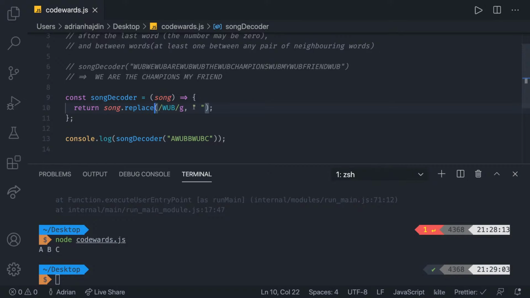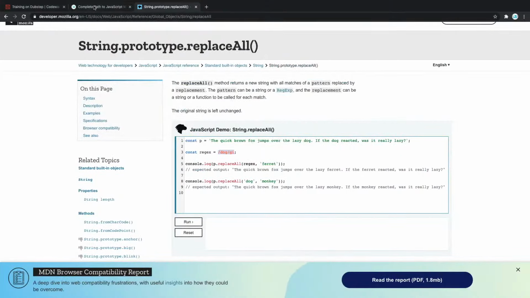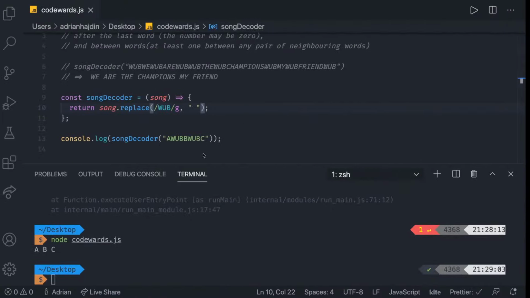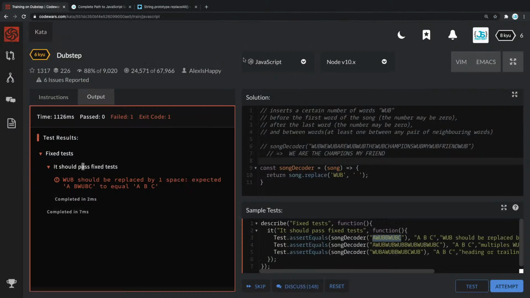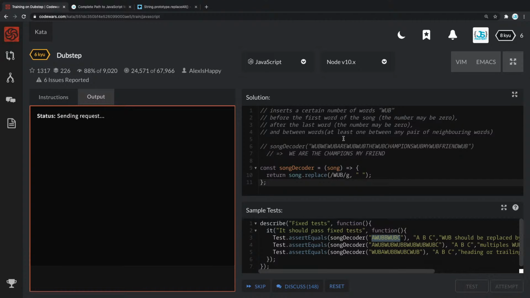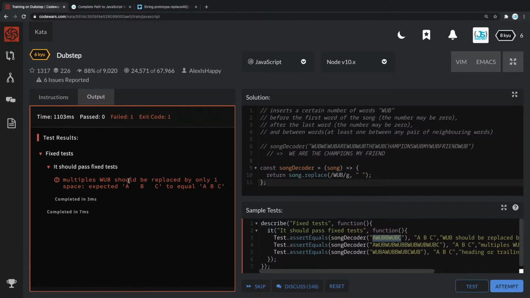And I see you guys in the comments, someone was saying that, so that was great. Wobg, and now let's try with something different in here. Or you know what? We can immediately try bringing that as a solution. Let's see if I go back in here and replace this function, test. Okay, multiple spaces should be replaced by only one space.